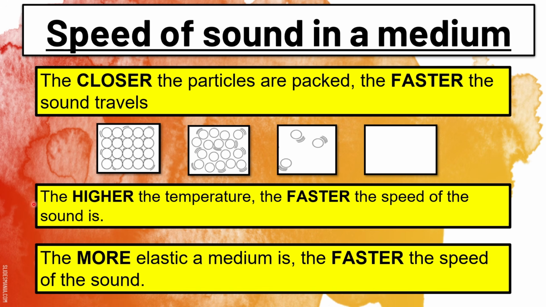And then the second rule, the higher the temperature is, the faster the speed of the sound will be. So let's say the sound is moving through water. If the water has a higher temperature, or if the water is hotter, it means the sound is going to travel faster. And if the water is colder, it means the sound is going to travel slower. And then the last rule, number 3, the more elastic a medium is, the faster the speed of the sound will be.